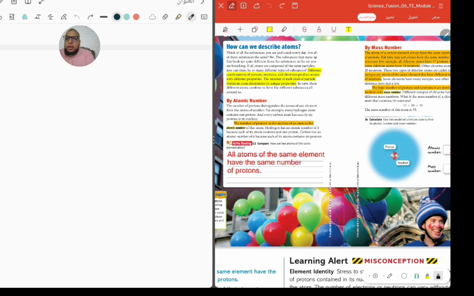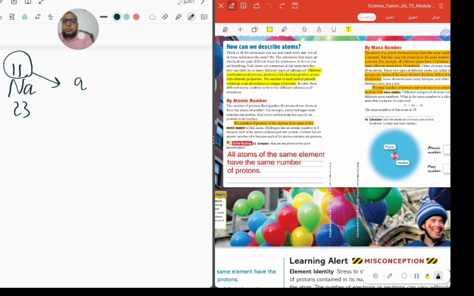As an example, I will take Na for you. Na is for sodium. We will find 2 numbers at sodium, 11 and 23. What is the meaning of these numbers? Focus with me, guys. The small number always refers to something we call the atomic number.